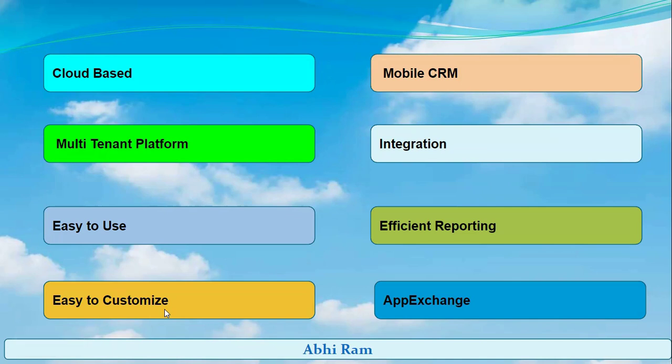So, for example, if we purchase a new mobile, by default they give us the default features. We can customize it to ourselves, right? Like we can change the ringtone, wallpapers, anything. So it is easy to customize. There is no big deal to that. Mobile CRM is inbuilt; we have the default mobile applications.